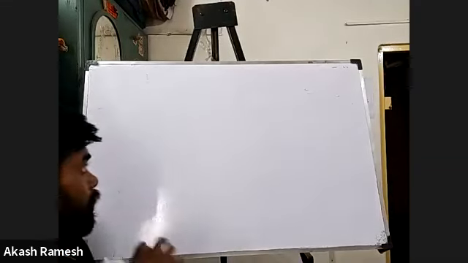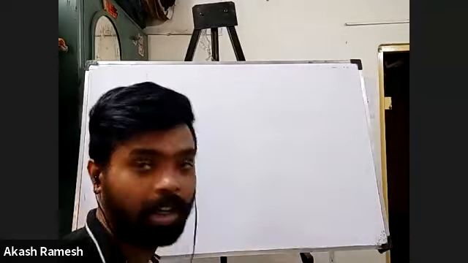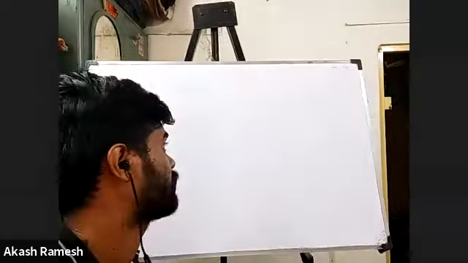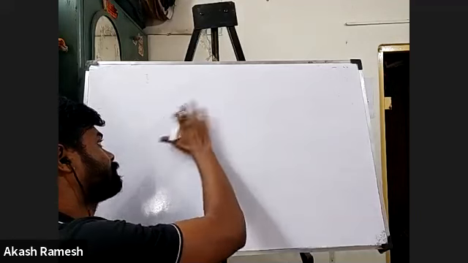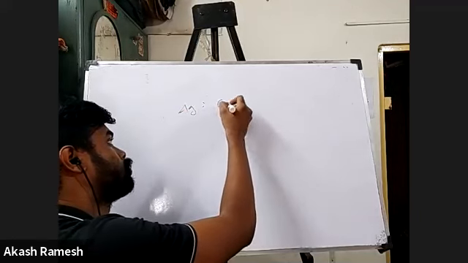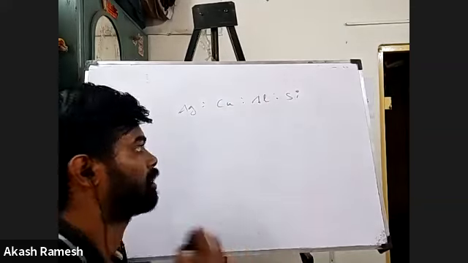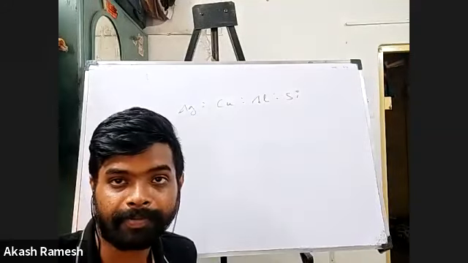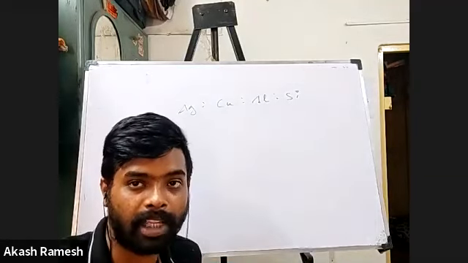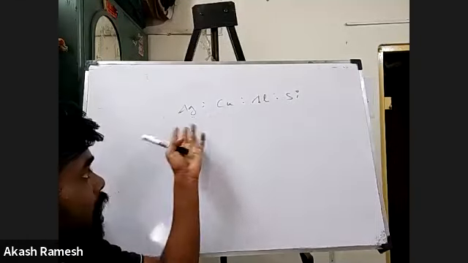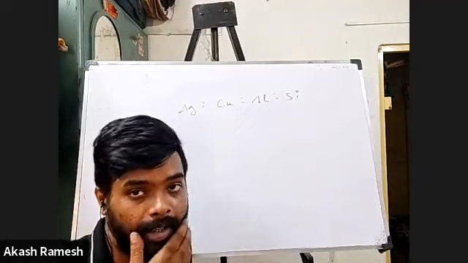Okay. So look at here. It looks pretty complex, but it is not. It is just going to take 1 minute for us to answer this kind of question. So I have Ag is to Cu is to Al is to Si. This is what I need to find. They have given 1 mole each of AgNO3, copper sulfate, aluminium chloride, and silicon chloride.